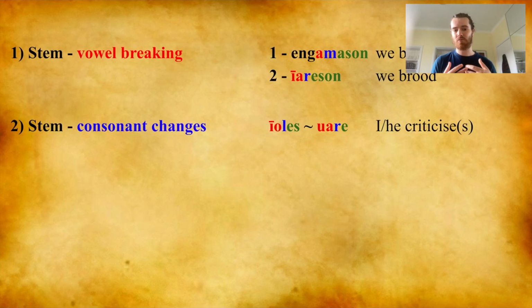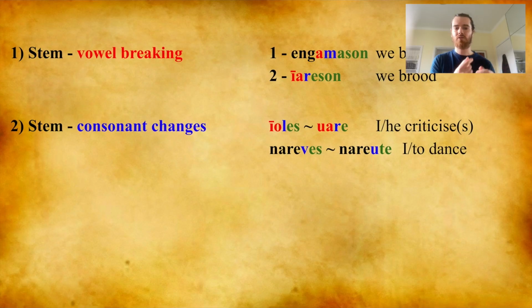The second major change is that the stem can undergo consonant changes. Ioles has l in the first person singular, I criticize, but r in uare, he, she or it, criticizes in the third person singular. You'll also notice here the difference between the broken io and unbroken ua. Occasionally the consonant change isn't actually a consonant change, the consonant will change into a vowel. Nareves, the V, turns into an U, so nareves, I dance, becomes nareote, to dance.